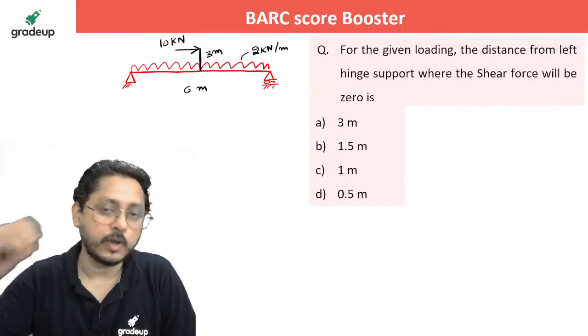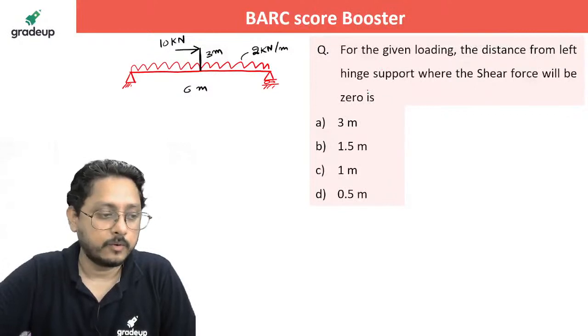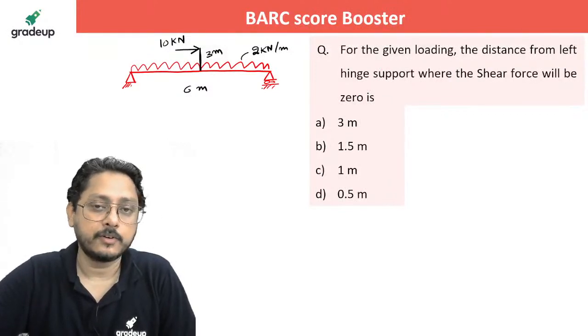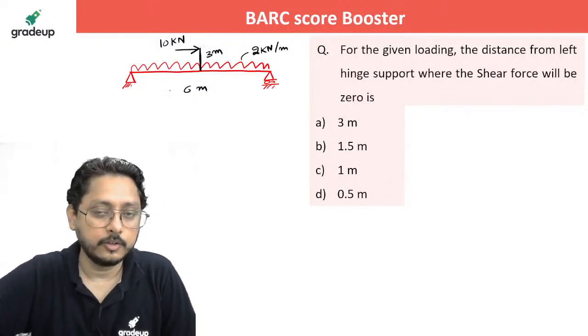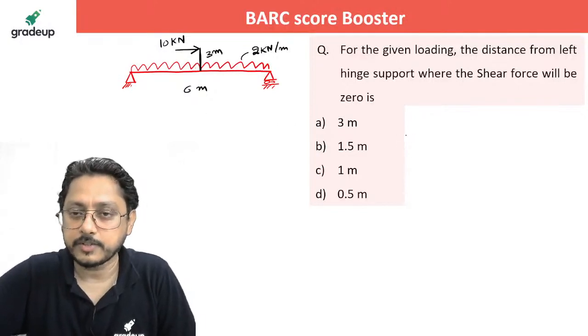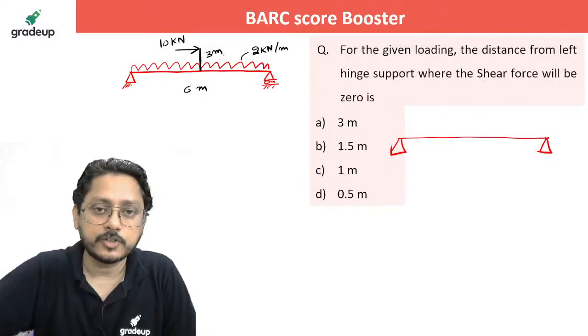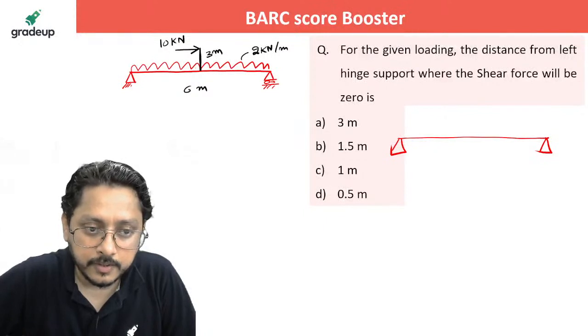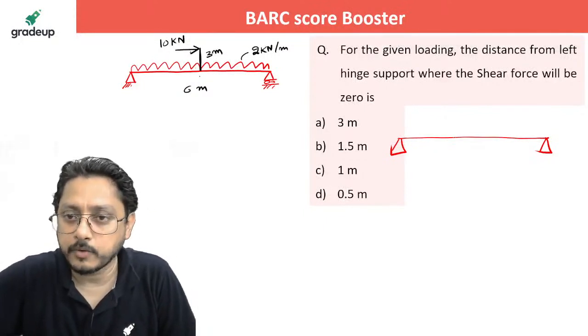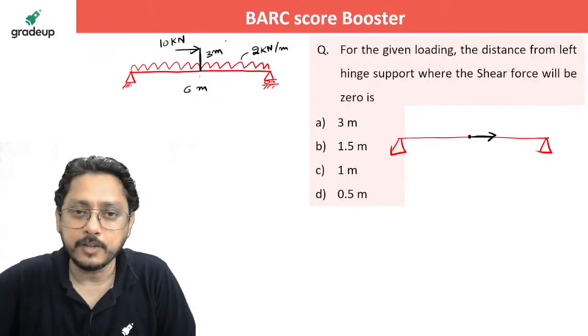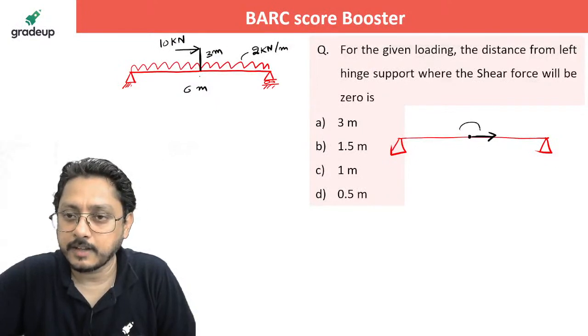So here two things you need to do. First of all, you need to shift the load. I will construct the diagram once again. This is your beam, and when you shift the load parallelly over the beam, it will be quite easy to analyze, right? A moment is going to come, that is 10 into 3, which is 30 kilonewton meter.